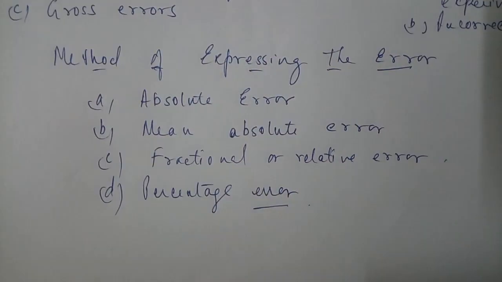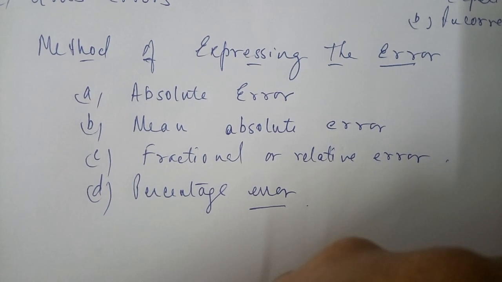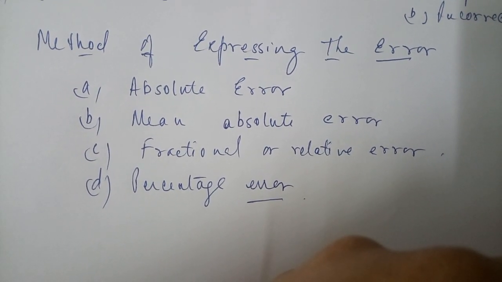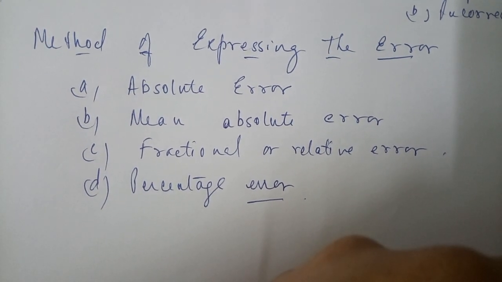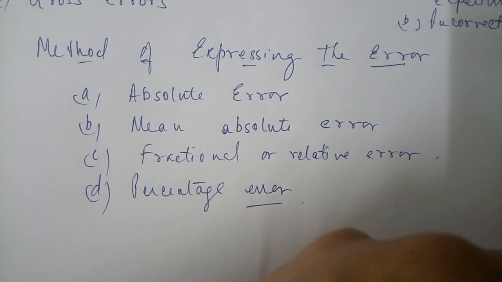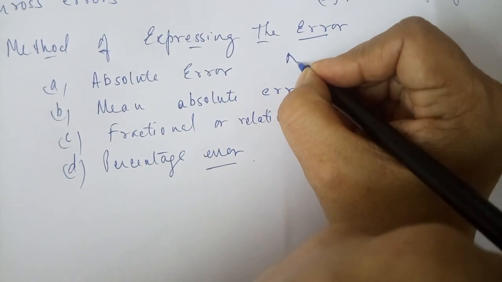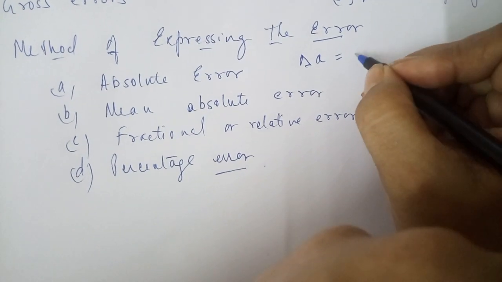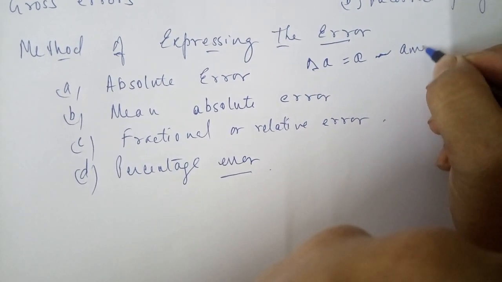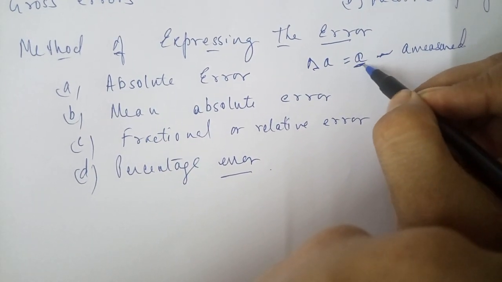So generally we have 4 different types: absolute error, mean absolute error, then the fractional or relative error, and the last one is the percentage error. Now let us start with the absolute error. In the absolute error, what is the general formula that we write? We write delta A equals the difference of A measured, whatever reading has been measured, and the true value.